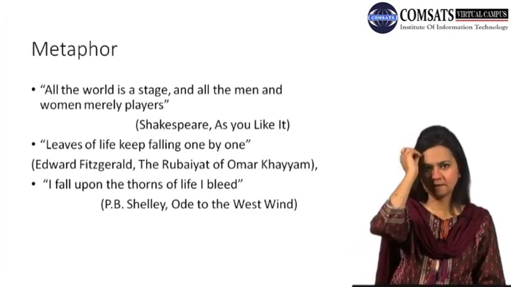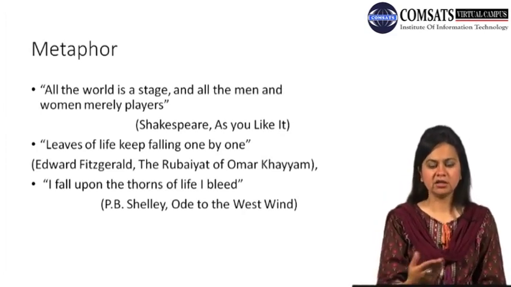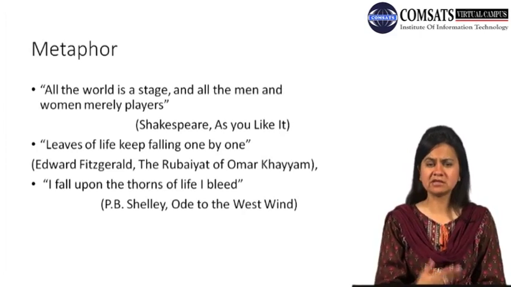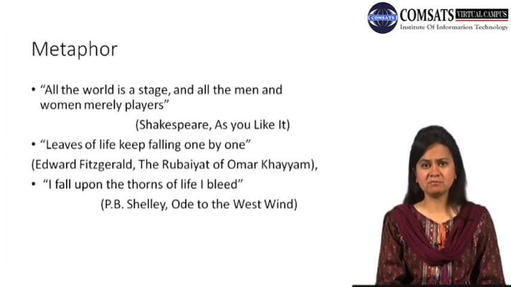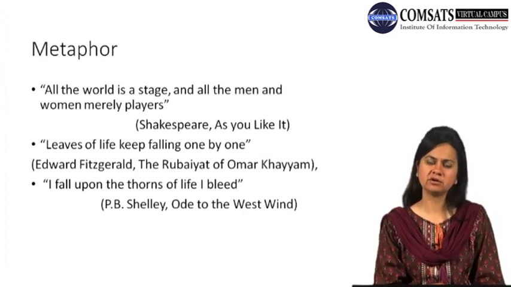So it's a metaphor where directly the writer has compared thorns with difficulties, and then in the previous line, leaves of life compared to years of life, the age of a human being, and the stage is compared to the world, or the world is compared to the stage where characters or actors perform.